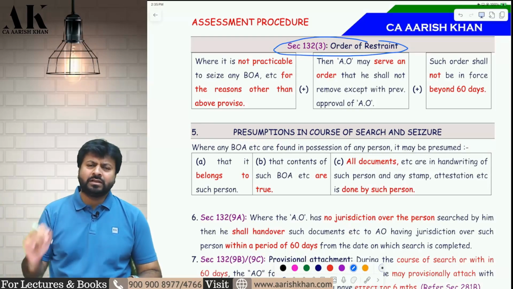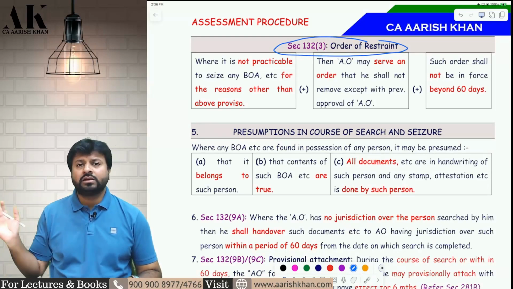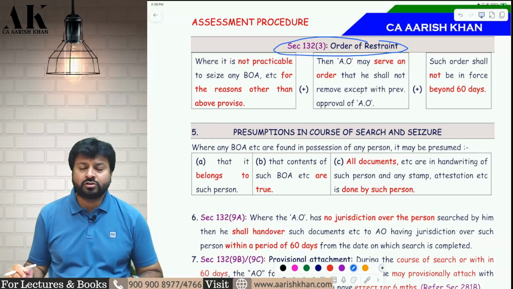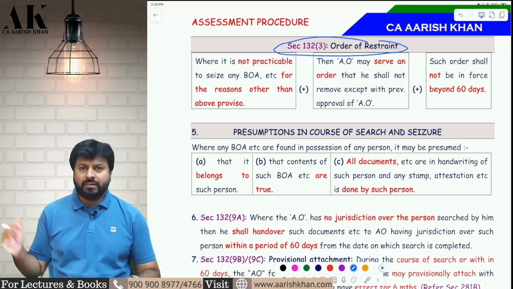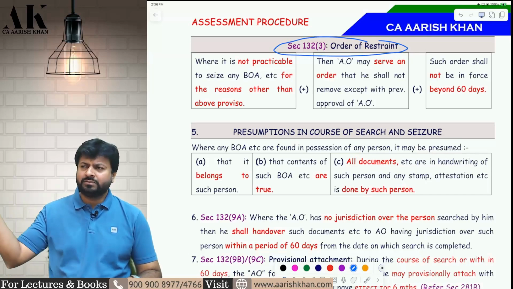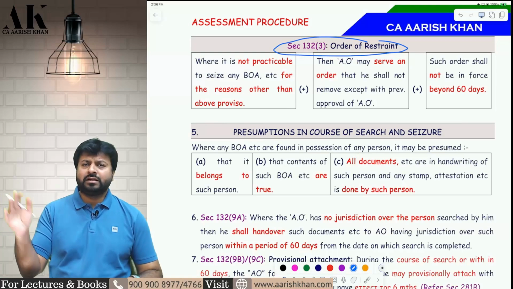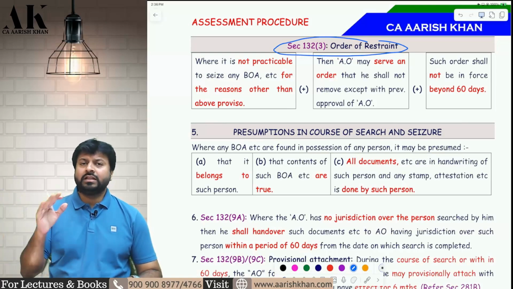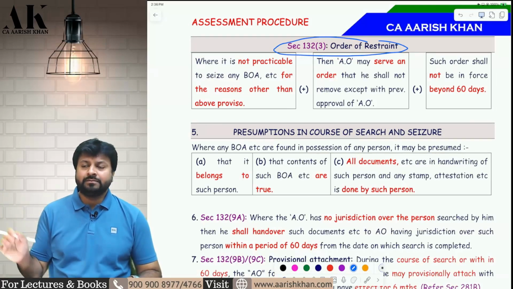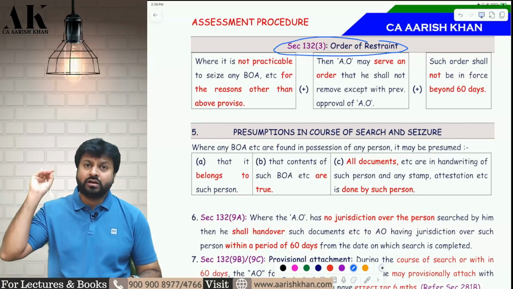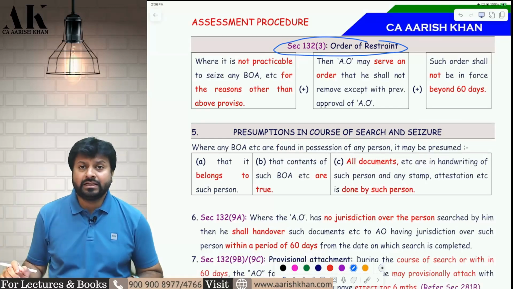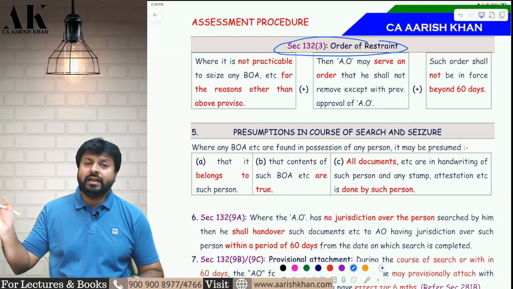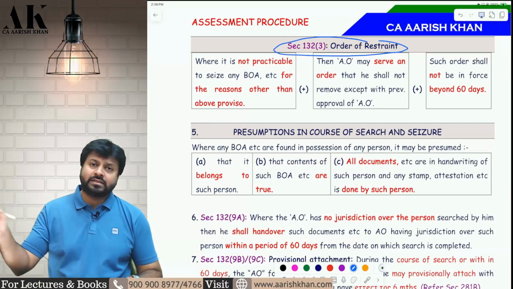He wants to search my brother's bedroom also because we live in the same house. So now he is coming to my brother's bedroom also. And in the brother's bedroom he is getting some gold jewelry, etc. So he asked my brother, this belongs to whom? My brother said that this belongs to him only. Now he asked my brother to show the proof. My brother showed the proof also. Since the officer is not convinced, he says, I am not taking away the gold. You can keep the gold with you only, but I am passing an order of restraint against this gold for a period of 60 days. For 60 days, my brother is restrained from selling this particular gold to any person, and after 60 days he can do that.